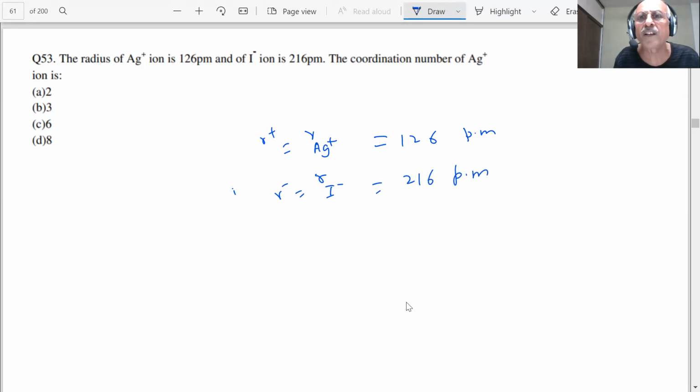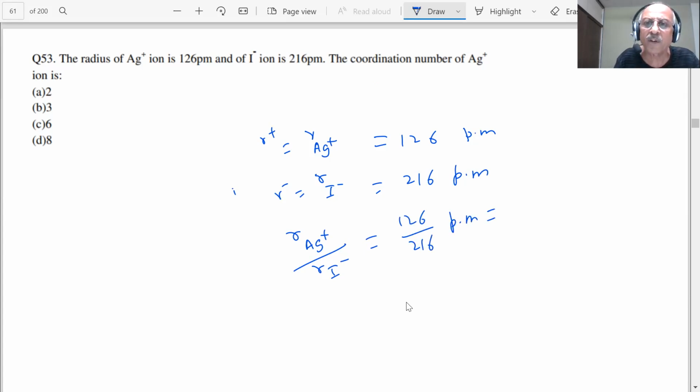So he asks for the coordination number of Ag plus ion. Ag plus is a cation. This is smaller. It will go into the interstitial site. So let me find R Ag plus by R I minus here, student. What is that value coming? This is 126 divided by 216 picometer. So this is a number now. What will be the value? This is coming to be around 0.58.